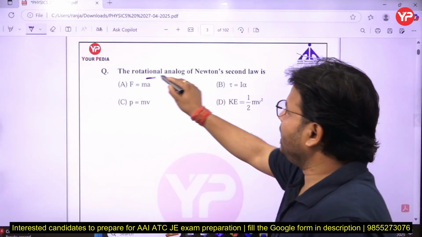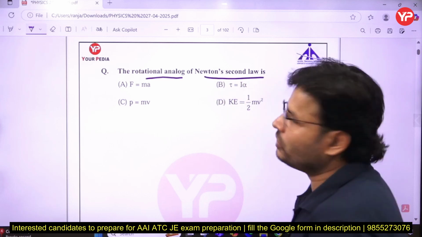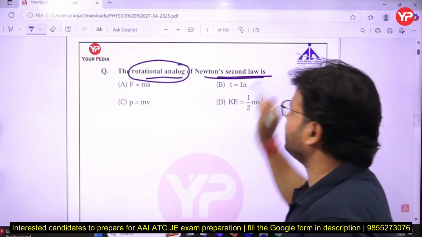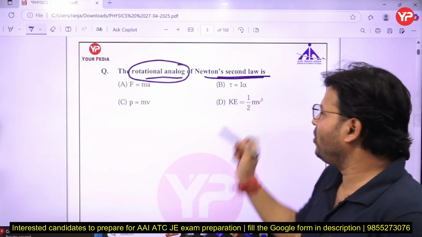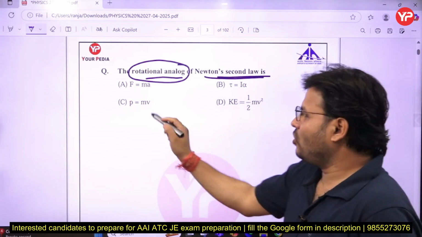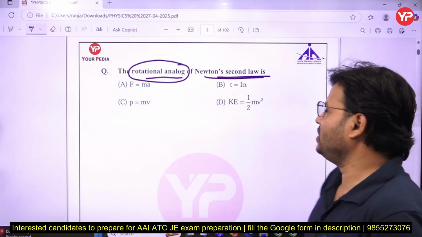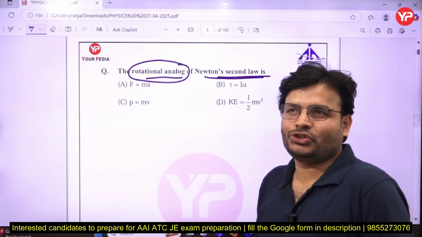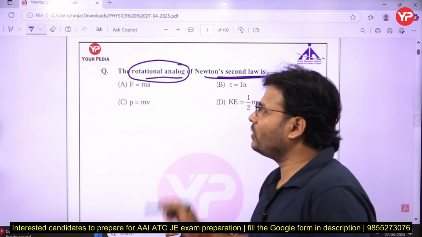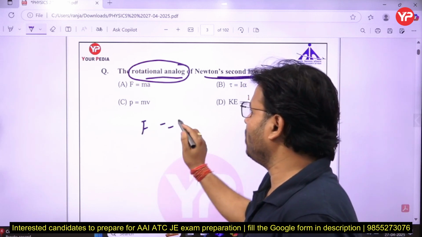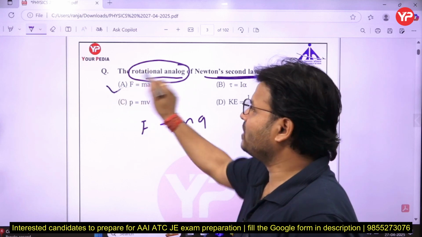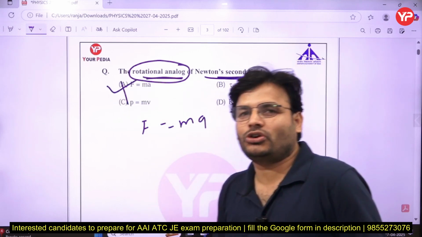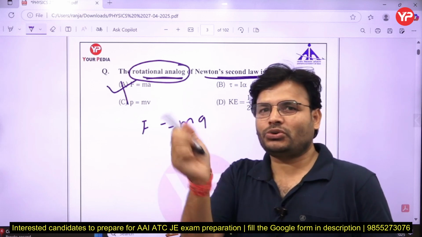The rotational analogy of Newton's second law is: option A is F equal to ma, option B is tau equal to I alpha, option C is P equal to mv, and option D is half m v square. Mostly students get confused or give the wrong answer. They think Newton's second law is F equal to ma and go with option A. But option A is wrong, because it talks about linear motion, not rotational motion.